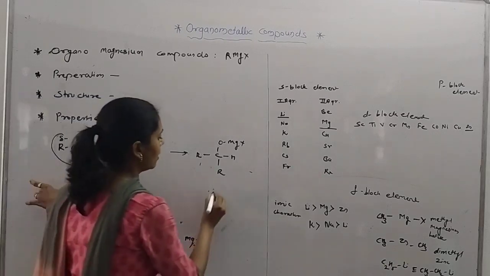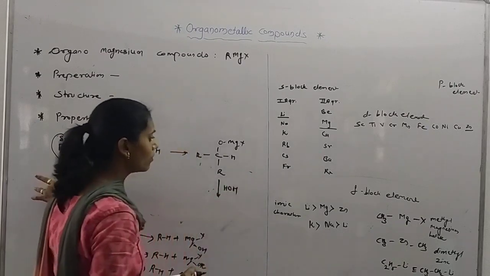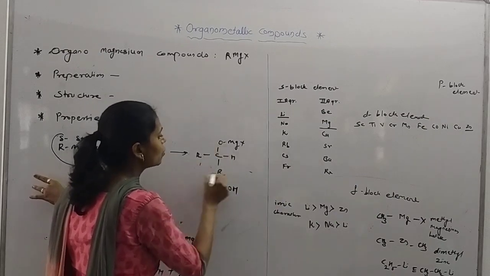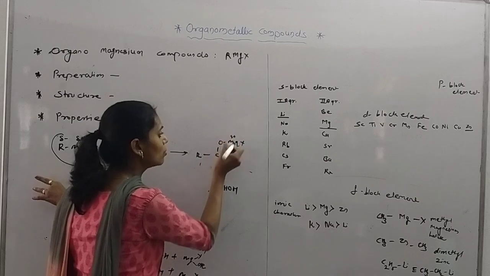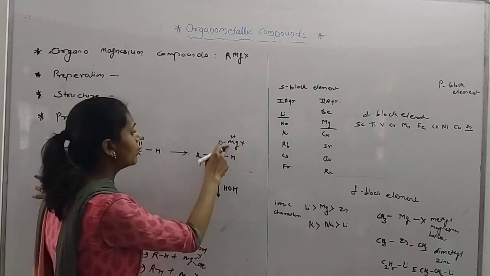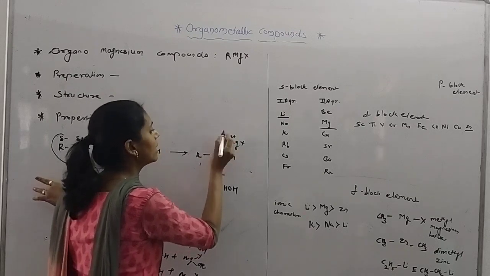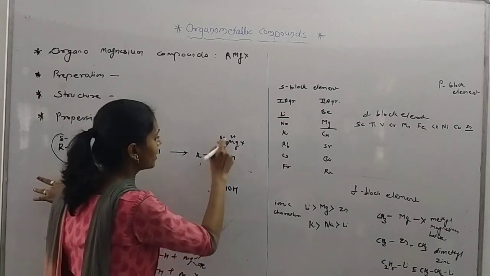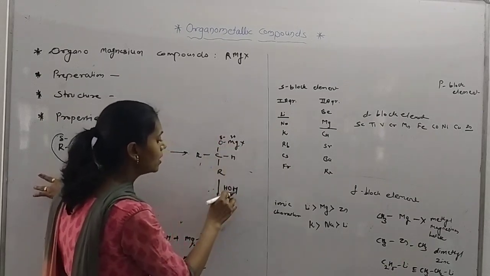When we work up this reaction in water, this group is an electronegative group. The metal is positive, and after the metal there is an atom that is negative. Oxygen is electronegative, so it abstracts the proton from the water.